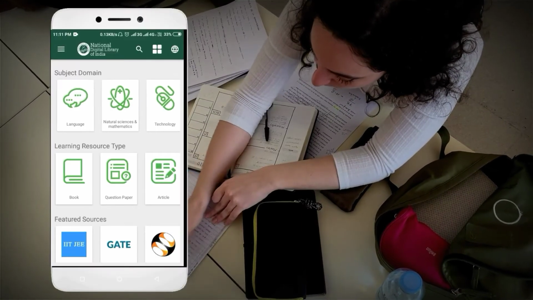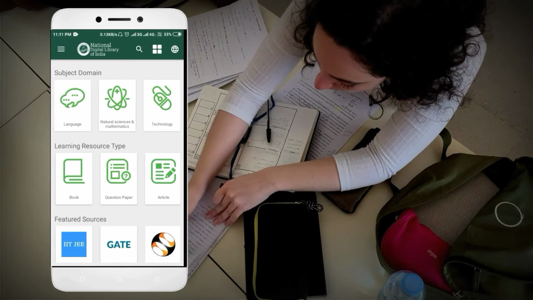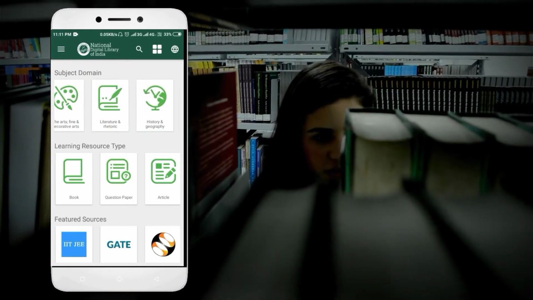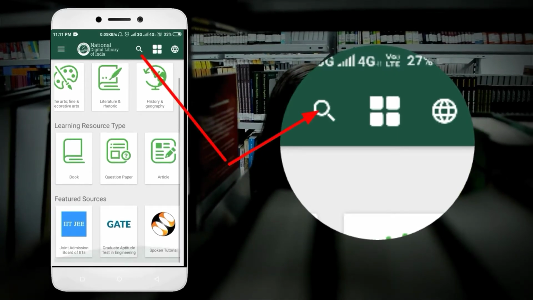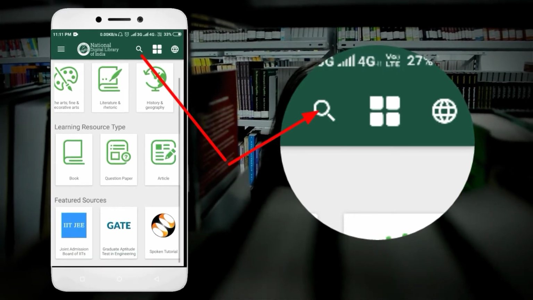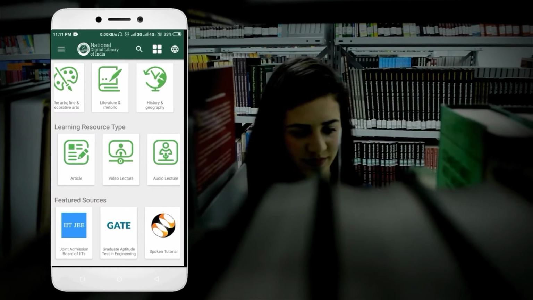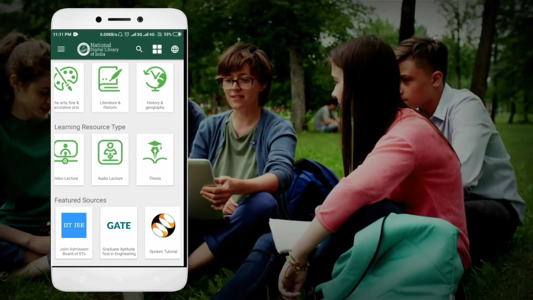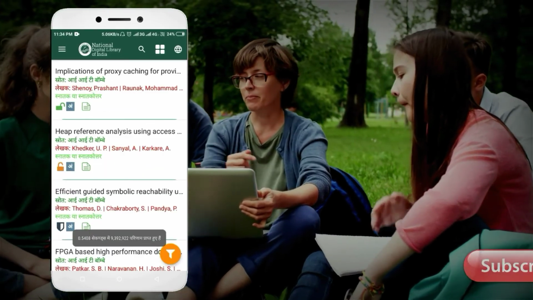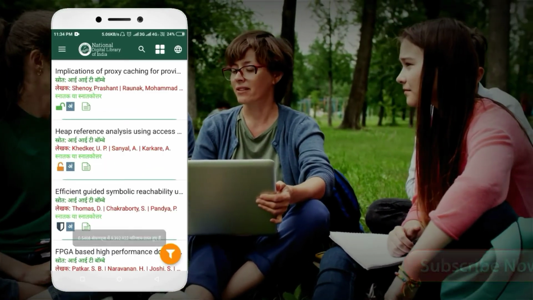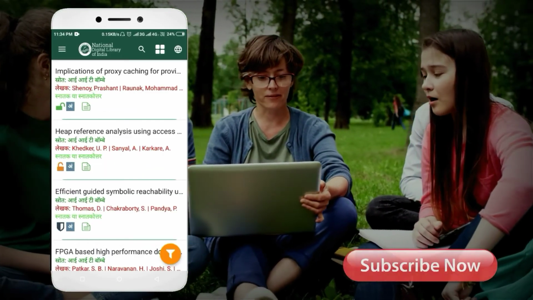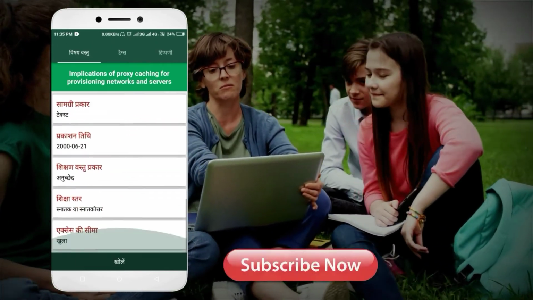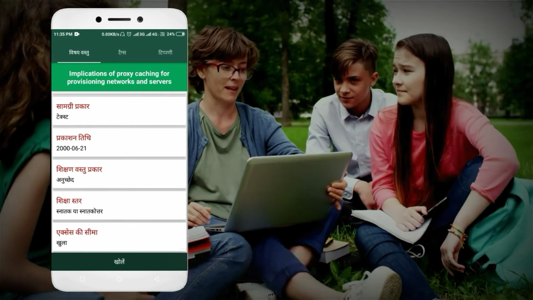If you click in the corner above, you will be able to see more features of it. Here you can search anything by clicking on the search bar, in which you can search by speaking along with the text. Let's search for a book in front of you. Friends, all the results related to our search have come. Open any one. Here is all the information related to the subject.